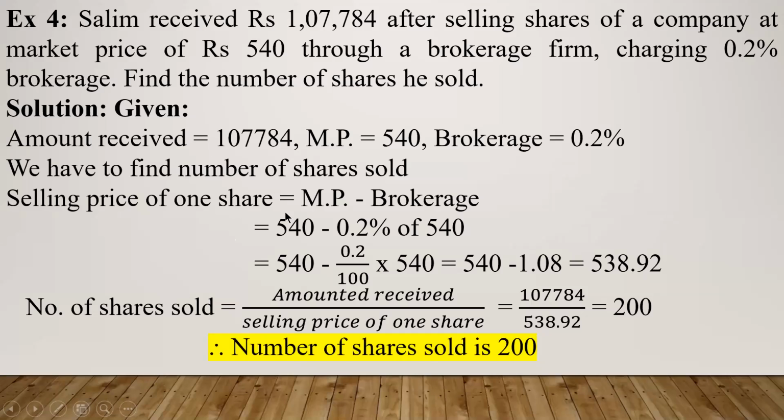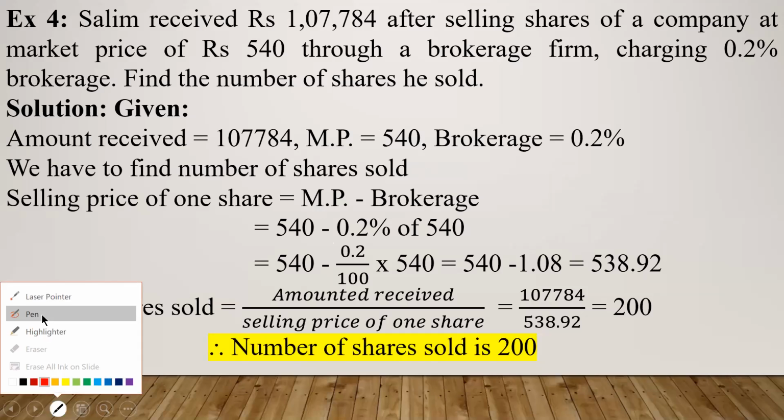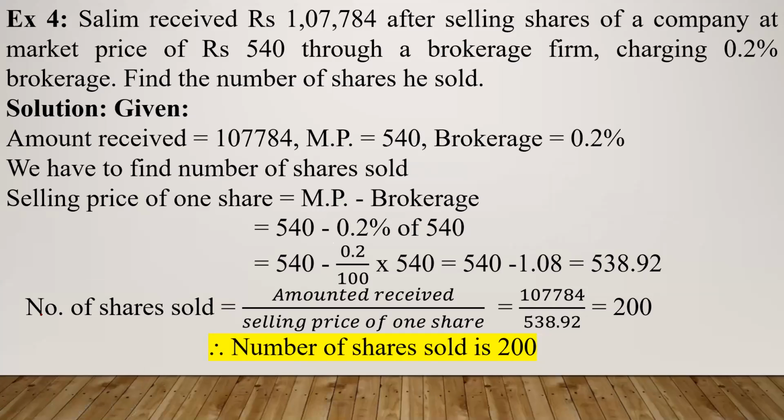As you know, when you sell the shares, brokerage has to be subtracted from the market price. So selling price of one share is equal to market price minus brokerage. What is the market price? It is 540. So 540 minus what is the brokerage? It is 0.2%. Don't say 0.2. It is 0.2%. So it is 540 minus 0.2%.